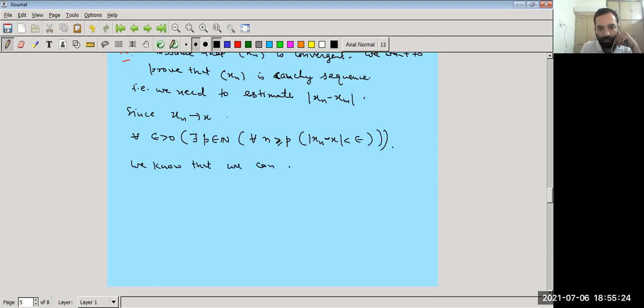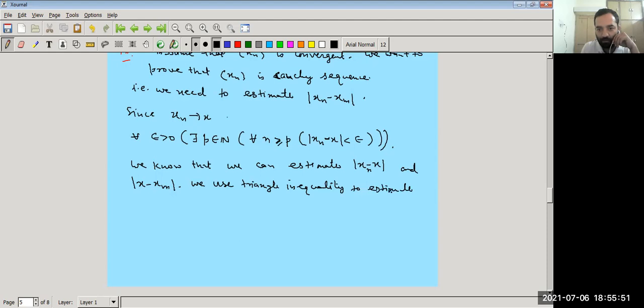We can estimate mod xn minus x and mod x minus xm, so we use the triangle inequality to estimate mod xn minus xm.